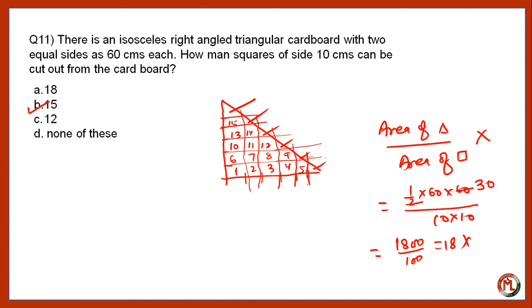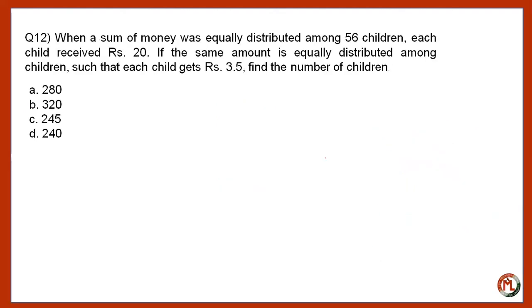Now the next one. When a sum of money was equally distributed among 56 children, each child receives rupees 20. If the same amount is equally distributed among children such that each child gets rupees 35, find the number of children. Now we have a sum of money which was equally distributed among 56 children. Each child receives 20 rupees.